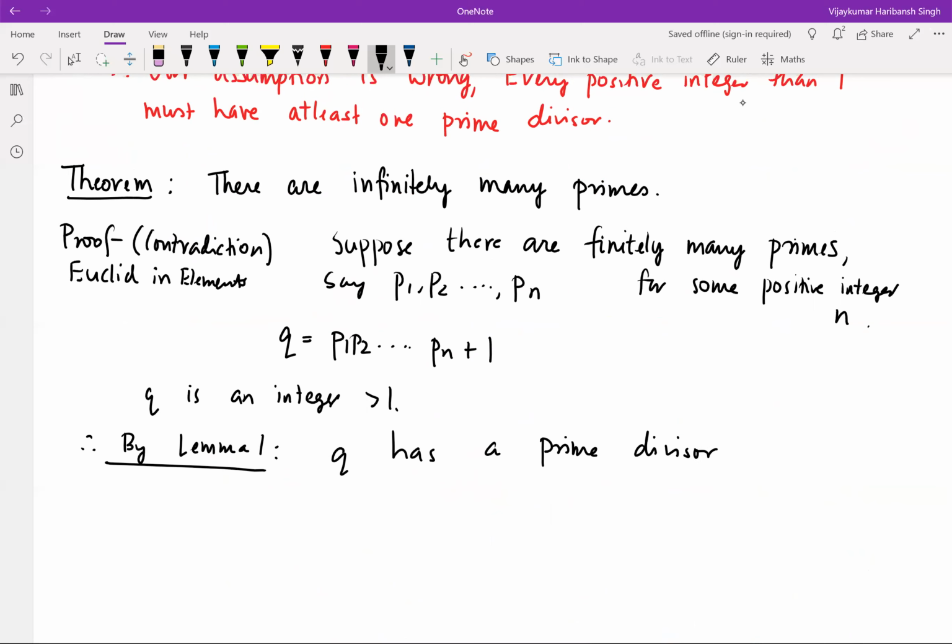Let's give it a name, say P. Now note that P is not Pi for any i.